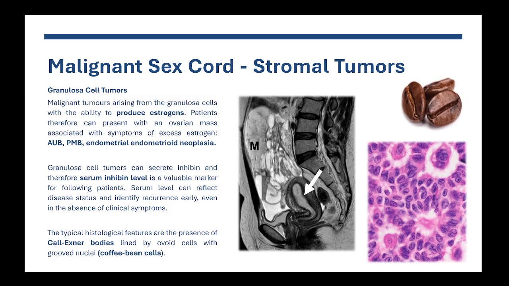On histology, the typical aspect of the granulosa cell tumor is what we call a Call-Exner body. Okay, so the Call-Exner bodies are kind of like cystic structures with pink material in them, and they are lined by cells that are ovoid with grooved nuclei. Basically it makes them look like coffee bean cells. And that's also high yield for your test. If the pathologist mentions coffee bean cells, then they mean granulosa cell tumor.